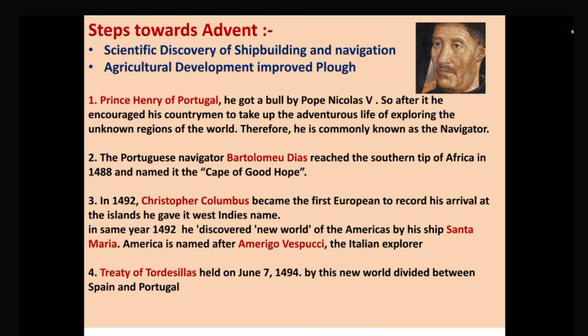The Portuguese navigator Bartholomew Dias, you have to underline this name, Bartholomew Dias. He reached the southern tip of Africa and he gave it the name Cape of Good Hope. In 1488 he discovered that place. 1492, Christopher Columbus, I hope you always remember this name. He is the person who discovered America, the person who discovered the West Indies. Okay, in 1492 he reached the West Indies and he called that place the New World.